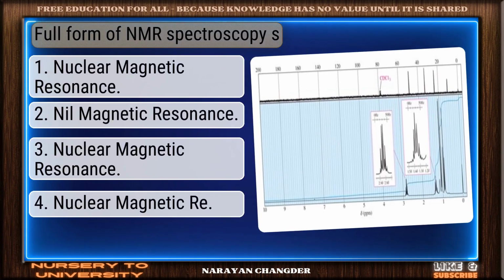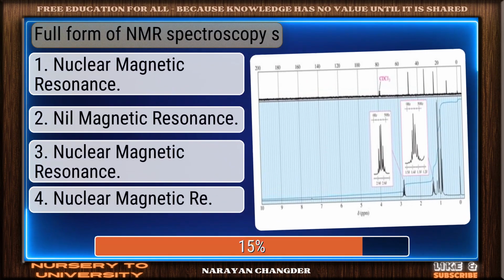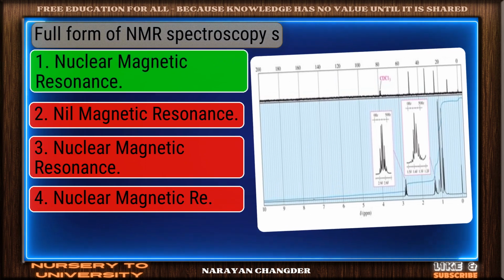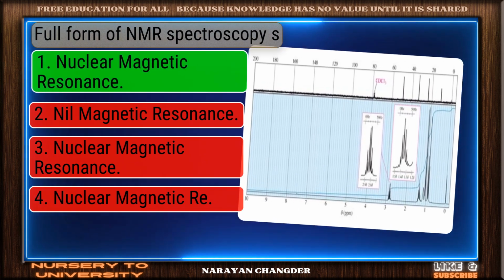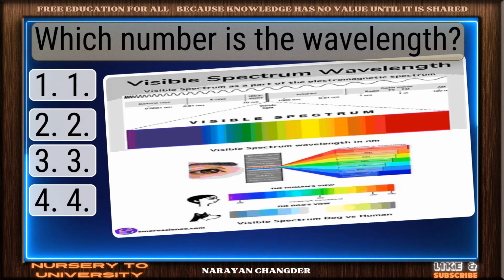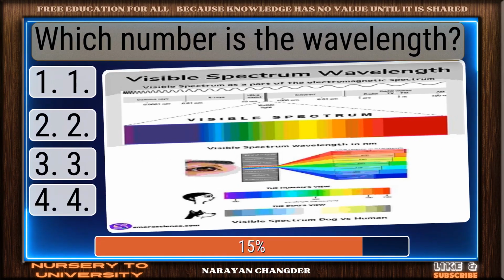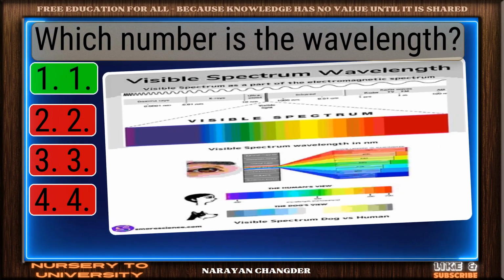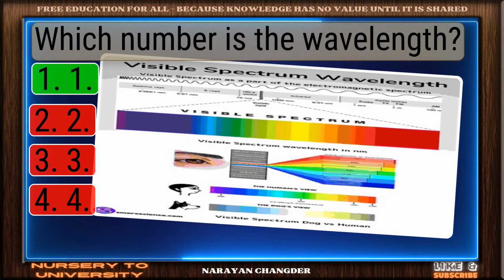Full form of NMR spectroscopy. Solid response. Nuclear magnetic resonance is a valid choice. Which number is the wavelength? Smart move. 1 is an accurate answer.